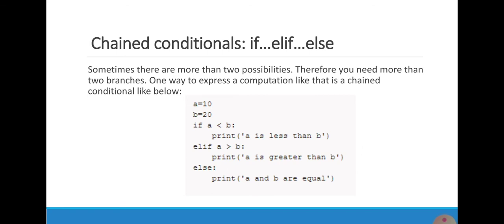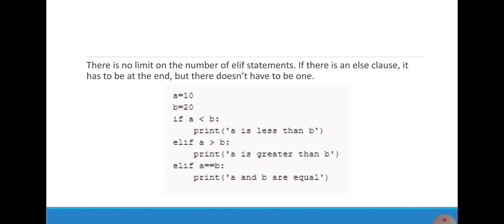Chained condition, if else. Sometimes there are more than two possibilities. Therefore, we need more than two branches. One way to express a computation like that is a chained condition. Example is given below.